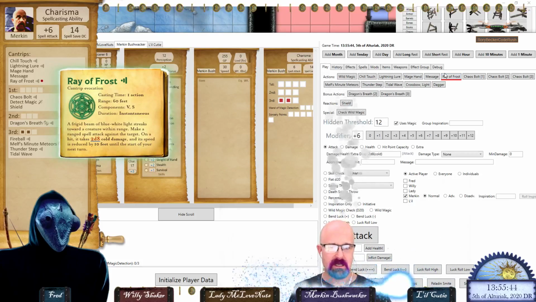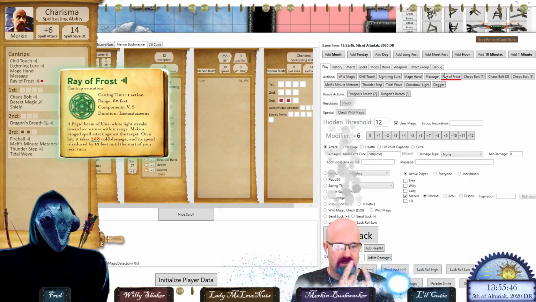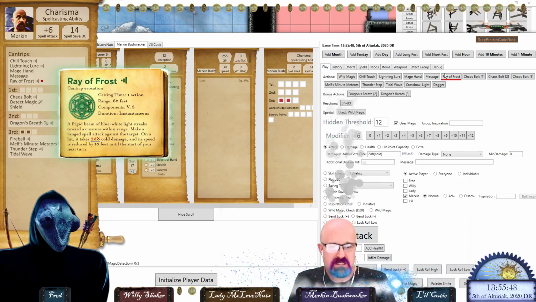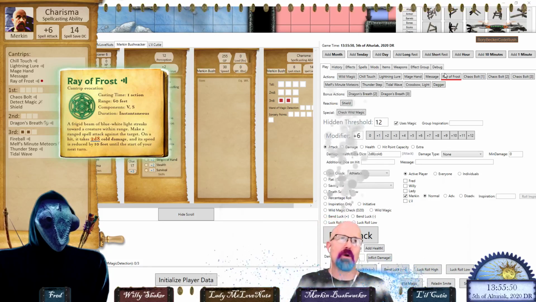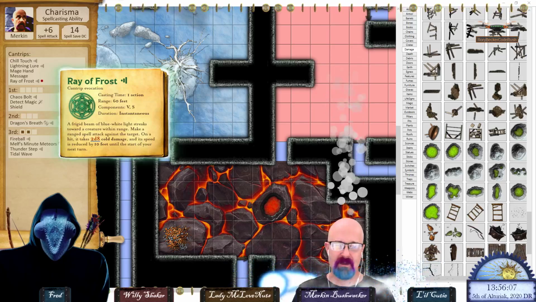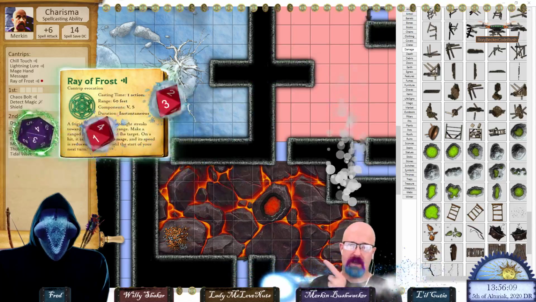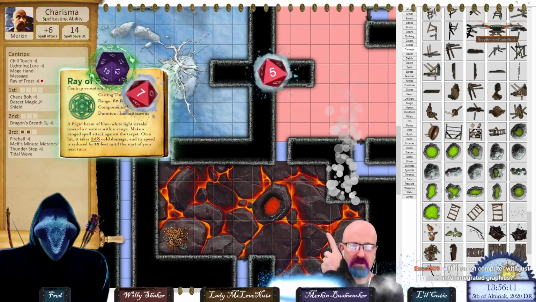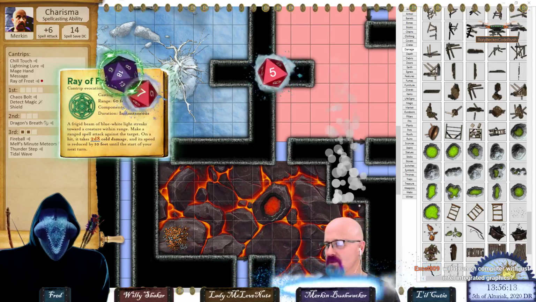Ray of Frost instead. So there you can see there's the spell effects going around me, particle effects spinning around me live, right? Nobody else has this. So there's the effect. Let's roll the attack on that. And you can see the dice damage has different effects with it. So you can see there's the cold damage effect with that.